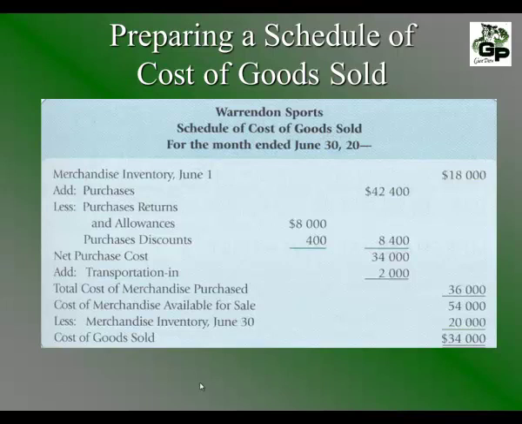We add that amount to the merchandise that was in our inventory at the beginning of the accounting period, and we get the cost of merchandise available for sale, which is $54,000. We subtract the inventory at the end of the month. So we say less merchandise inventory for June 30th. That's $20,000 was left at the end. And we subtract the $20,000 from the $54,000 and we get the cost of goods sold at $34,000.